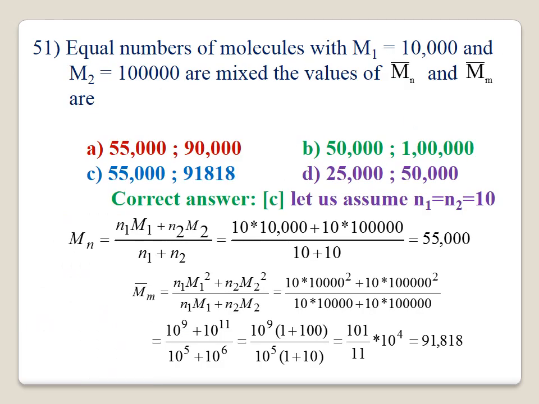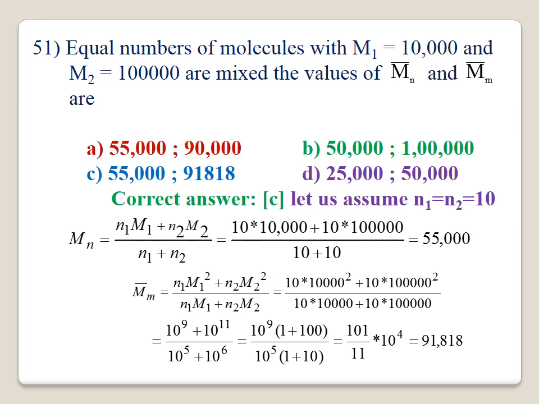51. Equal numbers of molecules with M1 equal to 10,000 and M2 equal to 1 lakh are mixed. The values of Mn bar and Mw bar are. Here we are going to calculate the number average molecular weight and weight average molecular weight. The number average molecular weight is N1 M1 plus N2 M2 divided by N1 plus N2. Equal numbers of moles of M1 and M2 are taken.